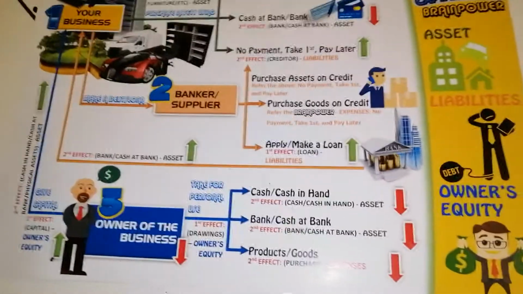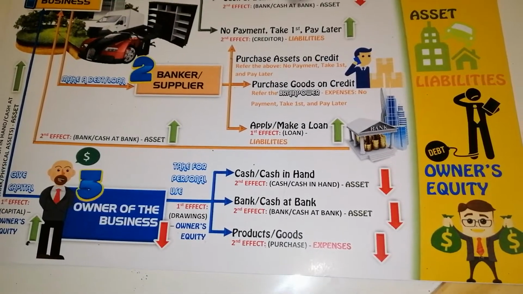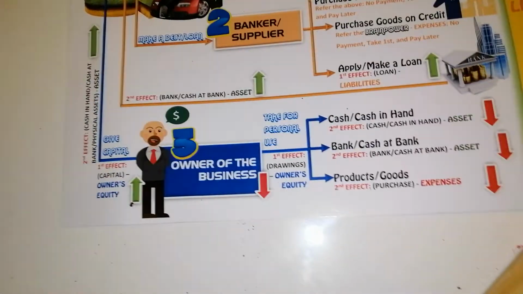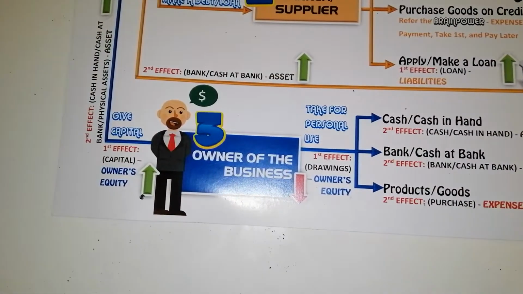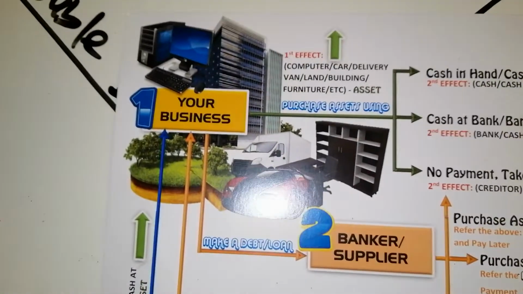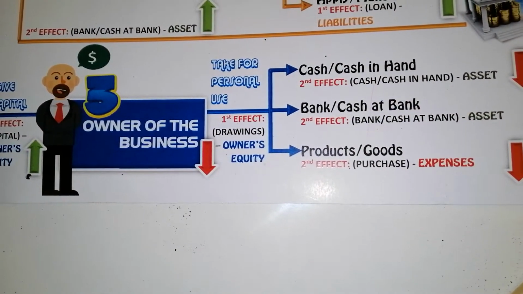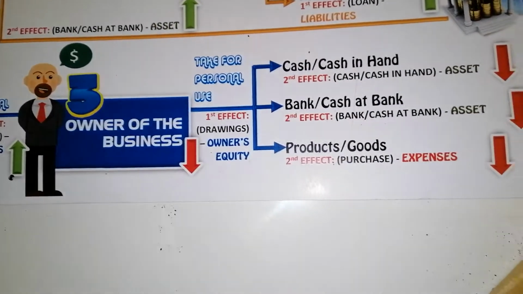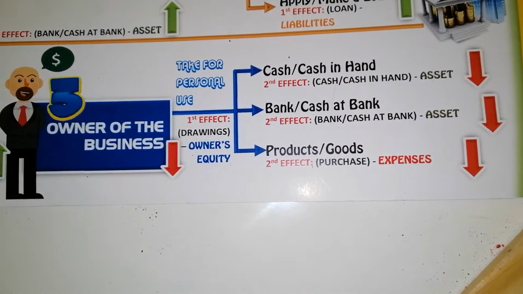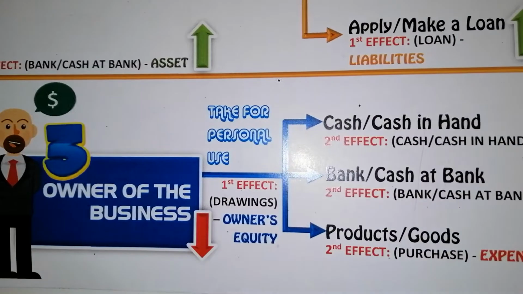Okay guys, so for my next video, we'll explain to you. Just now, the video owner provided capital, could be any capital, to the business. Okay, the next one, when the owner of the business takes cash, bank or product or goods for personal use.